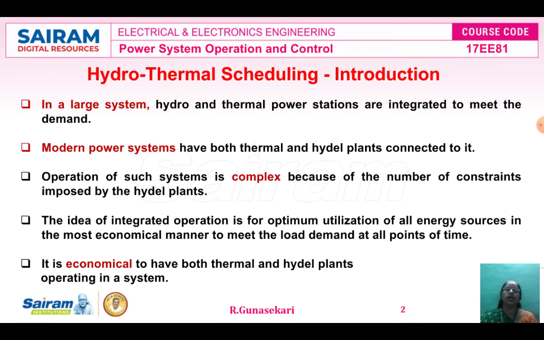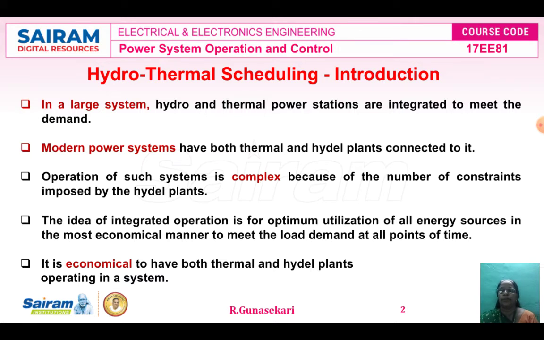Hydrothermal scheduling means a hydropower plant and a thermal power plant are both integrated to meet our load demand in a large interconnected power system. In modern power systems, both hydro power plants and thermal power plants are connected.